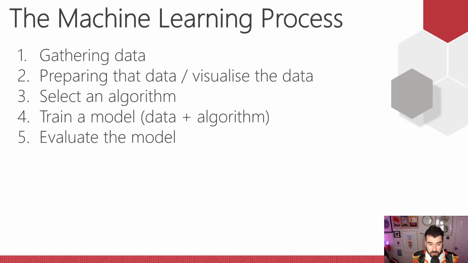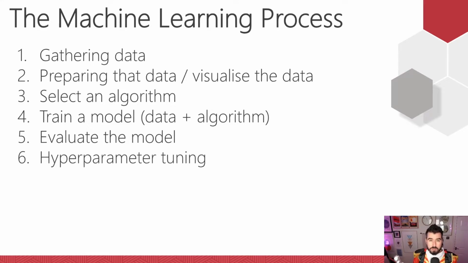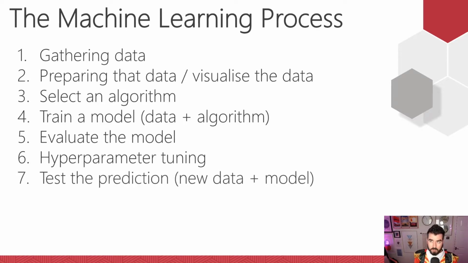So we need to evaluate it, okay? Then we do hyperparameter tuning. We squeeze as much extra power that we can out of that model. So tweak a few more parameters and really get it working in the best way possible for us. Then we test our prediction, new data with our model, and then we see how well we're doing, right? That's it. Okay, great. That's the 7 steps of machine learning. Thank you. See you later.